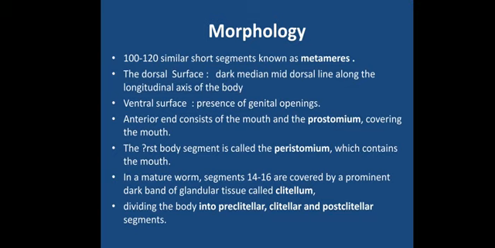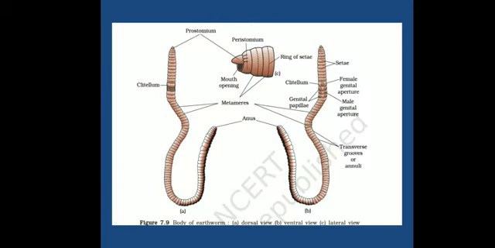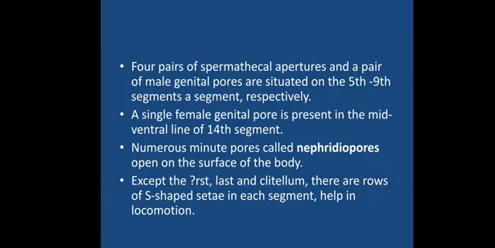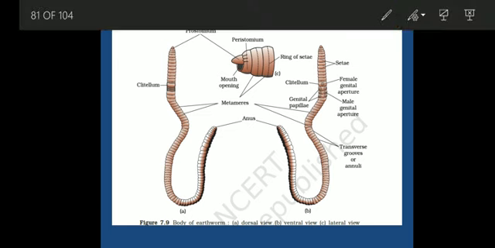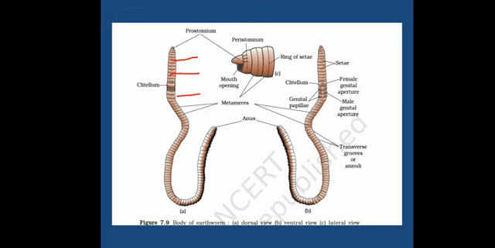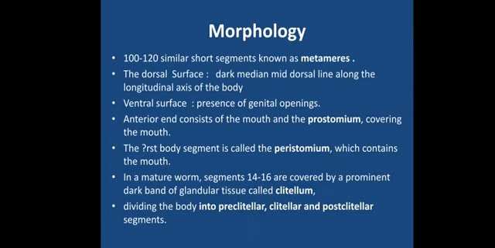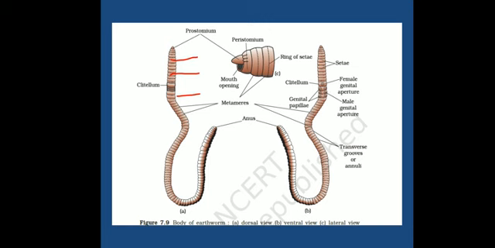So when we see the body of the earthworm, it is divided into segments. You can see over here, this whole body has different segments. Every earthworm body is divided into 100 to 120 segments, and each segment can also be called a septum. These are also called metamers. So these segments or metamers are present in the body of Annelida, the earthworm.